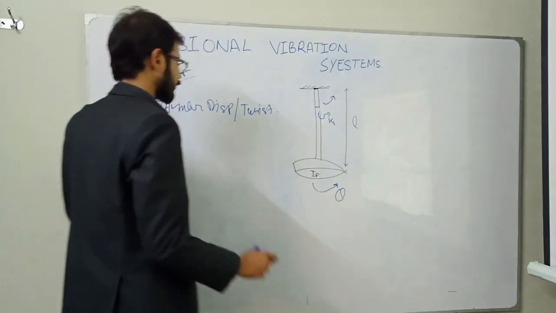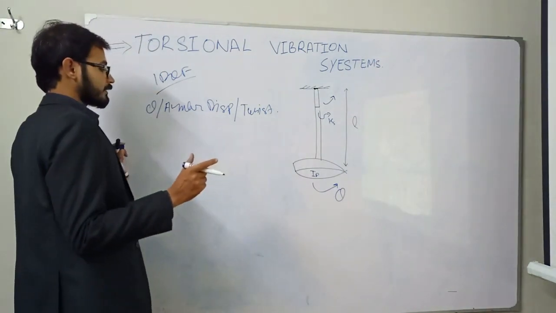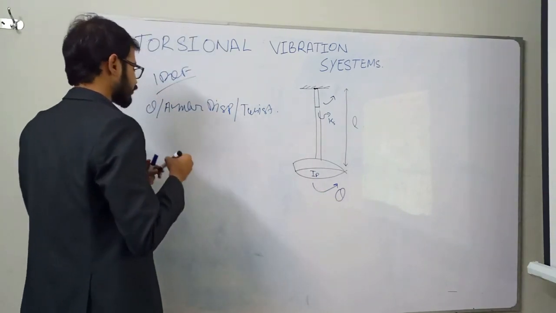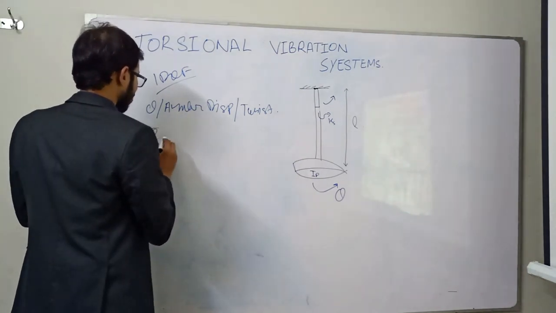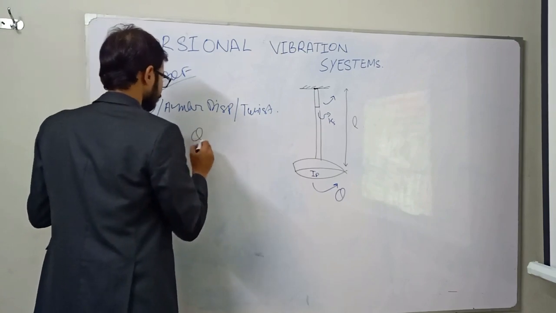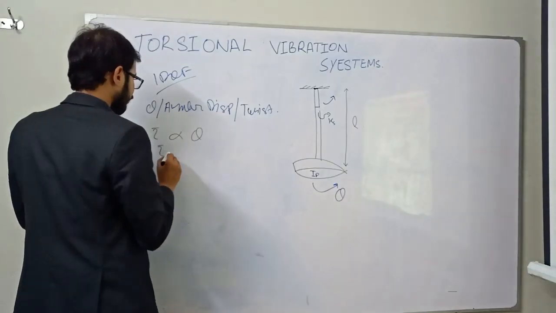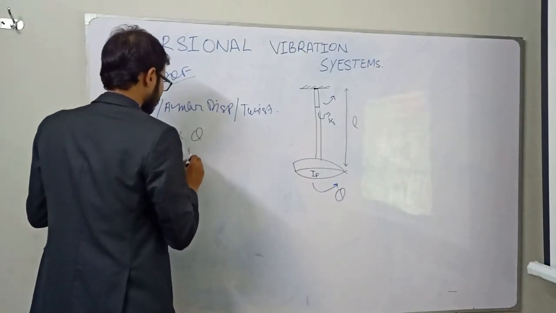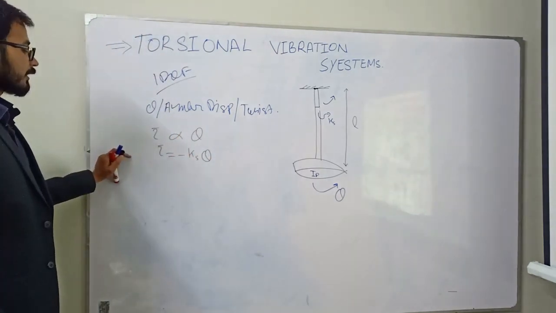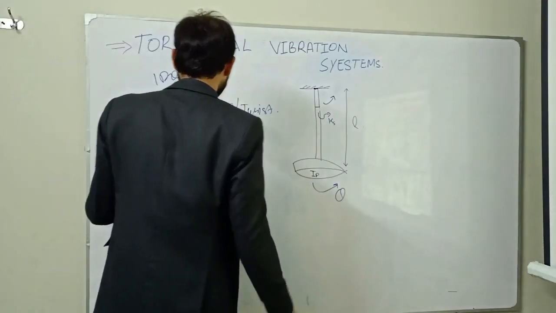सो नाउ वी कैन कंसिडर दैट actually we are applying the twisting force and that is correlated with the angular displacement. So there is a direct relation between angular displacement and twist force. This is angular displacement and this is twist force. We can correlate as minus Ks into theta. This is the proportionality constant, and when we eliminate the proportionality constant we will get the Ks, where Ks is the stiffness of the shaft.